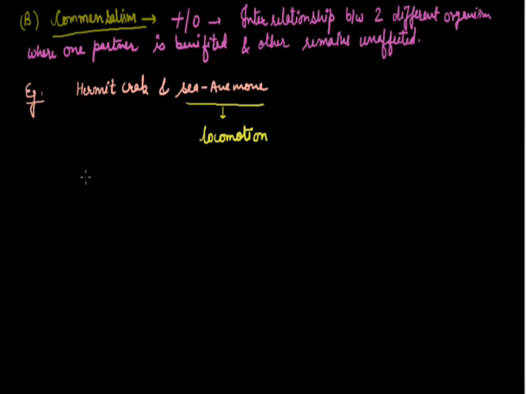Sometimes it is said that the sea anemone has sting power, so it provides protection to the hermit crab, but that is basically not required by a crab. A crab has its own defending as well as offending organs, so there is no requirement for protection like this. But the sea anemone has to move from one place to another, and as we know, it is porifera and cannot move. By getting this attachment, it can move from one place to another. So this one is the partner that benefits, while this one is the partner that remains unaffected.